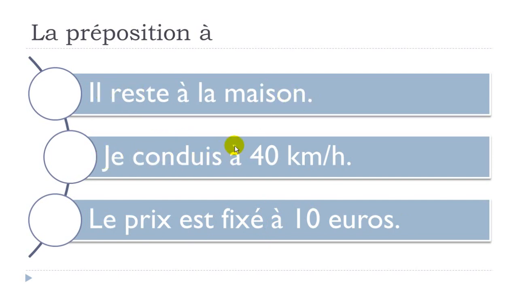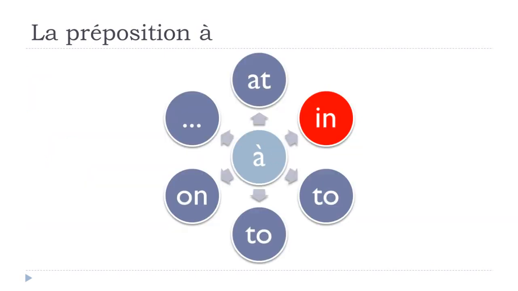Je conduis à 40 km/h. Le prix est fixé à 10 euros. If you want to express this at concept in these situations, then you will have to use this preposition à. Okay, so let's see now the second category, the in concept.